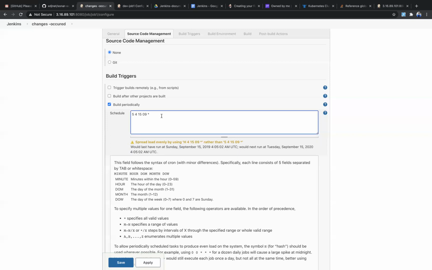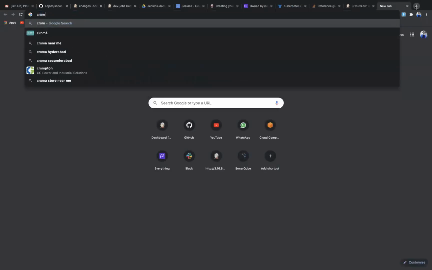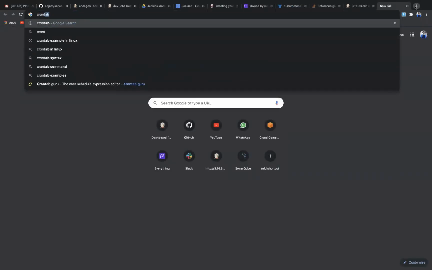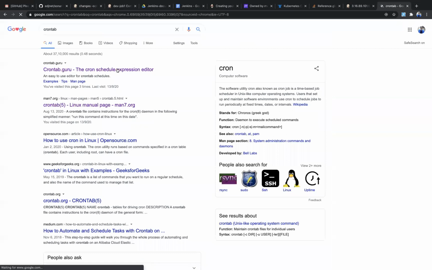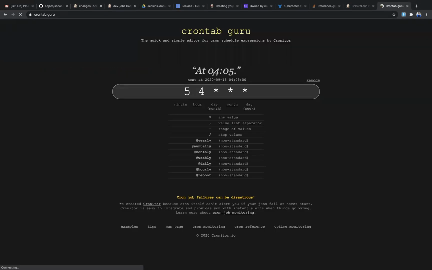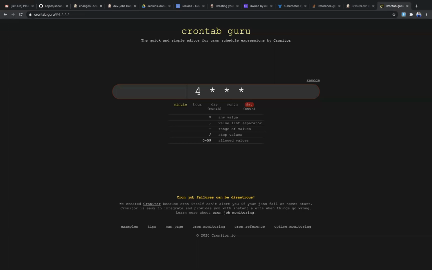So if you don't understand this one, you can also use the browser Chrome tab like that. You can use this section. So here you can change any time, and you can see the time here. Suppose I want to trigger this at 6 p.m., 5th minute.